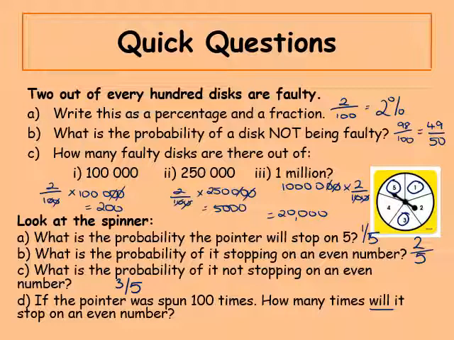Okay, so we know that we are spinning it 100 times and 2 out of 5 is the probability of it landing on an even number. So if we multiply those together, you get 40. So we would expect it to land 40 times on an even number. Okay, I hope that revision has given you a chance to warm up and you're ready to learn some more.